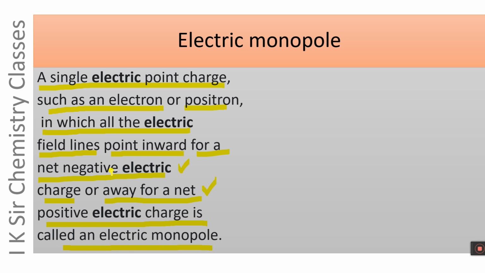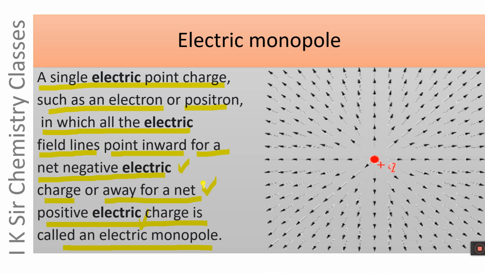In the case of negative electric charge, the electric field lines are pointed inwards, while in the case of net positive electric charge, the electric field lines are pointed away. For example, there is net positive electric charge and the electric field lines are pointed away outside. But in the case of negative charge, the electric field lines will be pointed inwards.